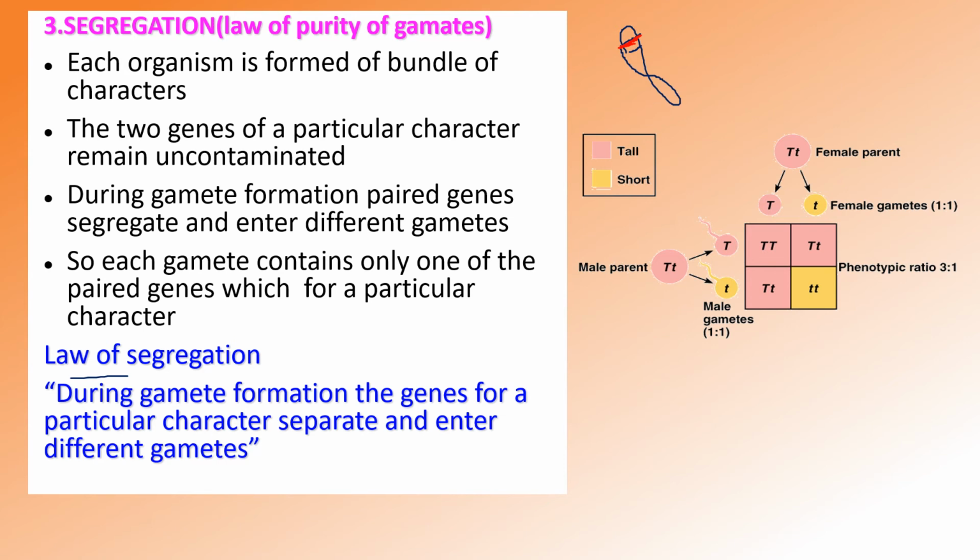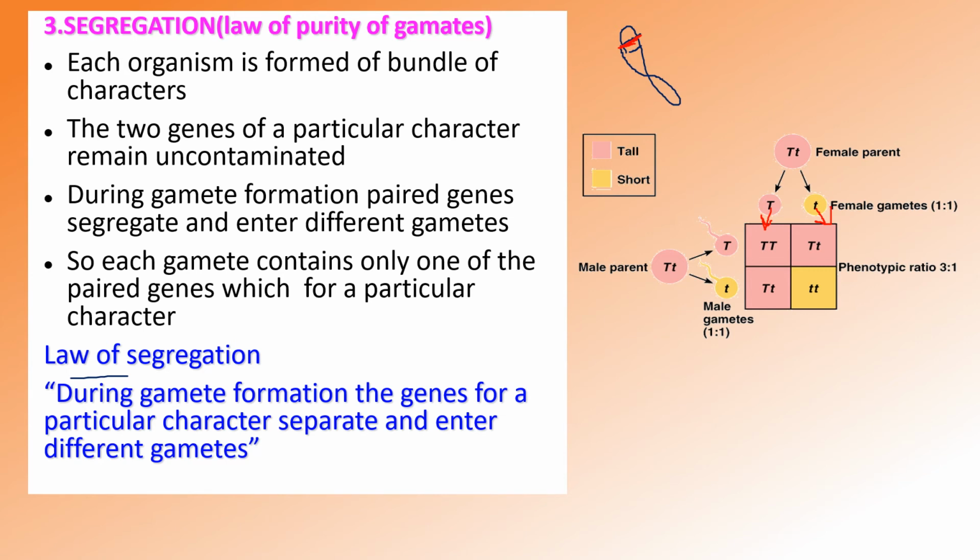So it will separate from the other allele or gene and enter into the gamete. For example, this T is separated from this one and moves into one gamete, and this one into another. This is known as the law of segregation or law of purity.